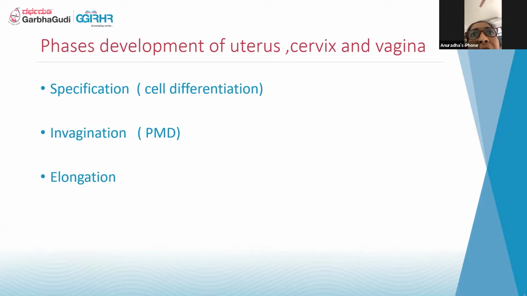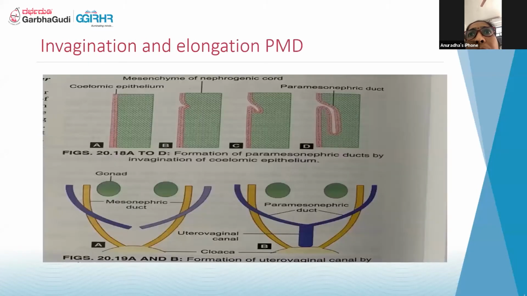Then it undergoes invagination and elongation, which I will explain. Once the cells get differentiated, this is the coelomic epithelium. The coelomic epithelium breaks down and these cells invaginate here, and this becomes the paramesonephric duct.